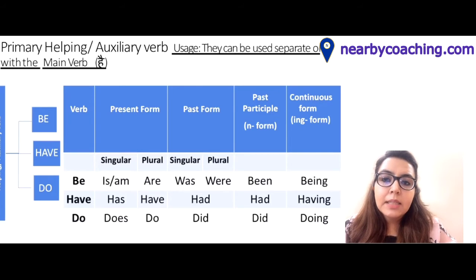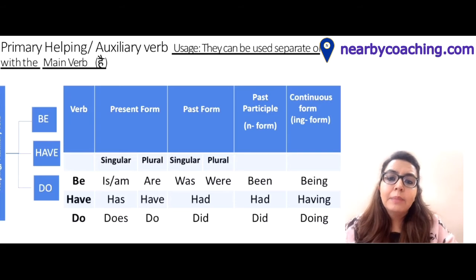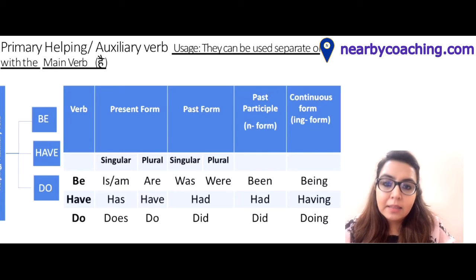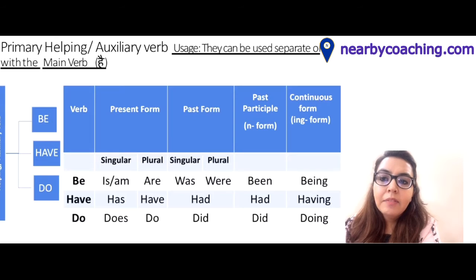Now past participle or the N form, why have I named it as N form? Because in any verb if we put an N at the end, that becomes the past participle form of that verb. So the past participle form of be is been, and the continuous form, the ing form, as it is very clear, be becomes being. Have in present form becomes has or have in singular and plural respectively, as shown on the board.